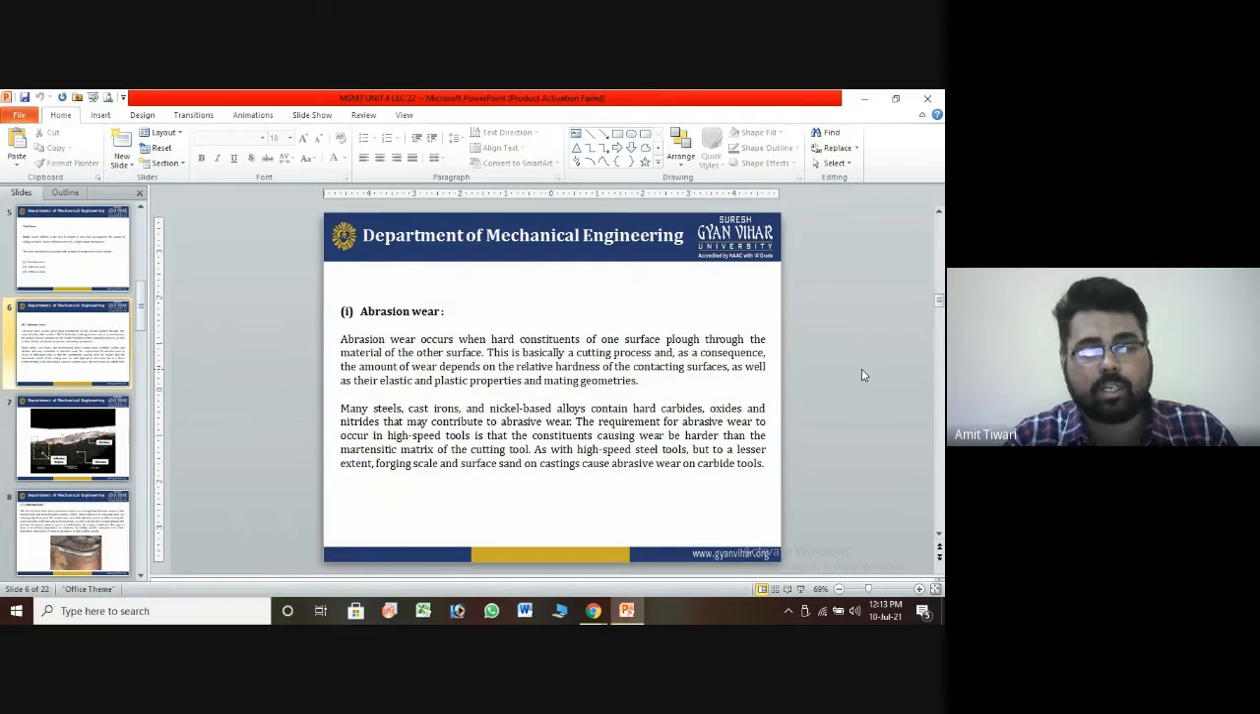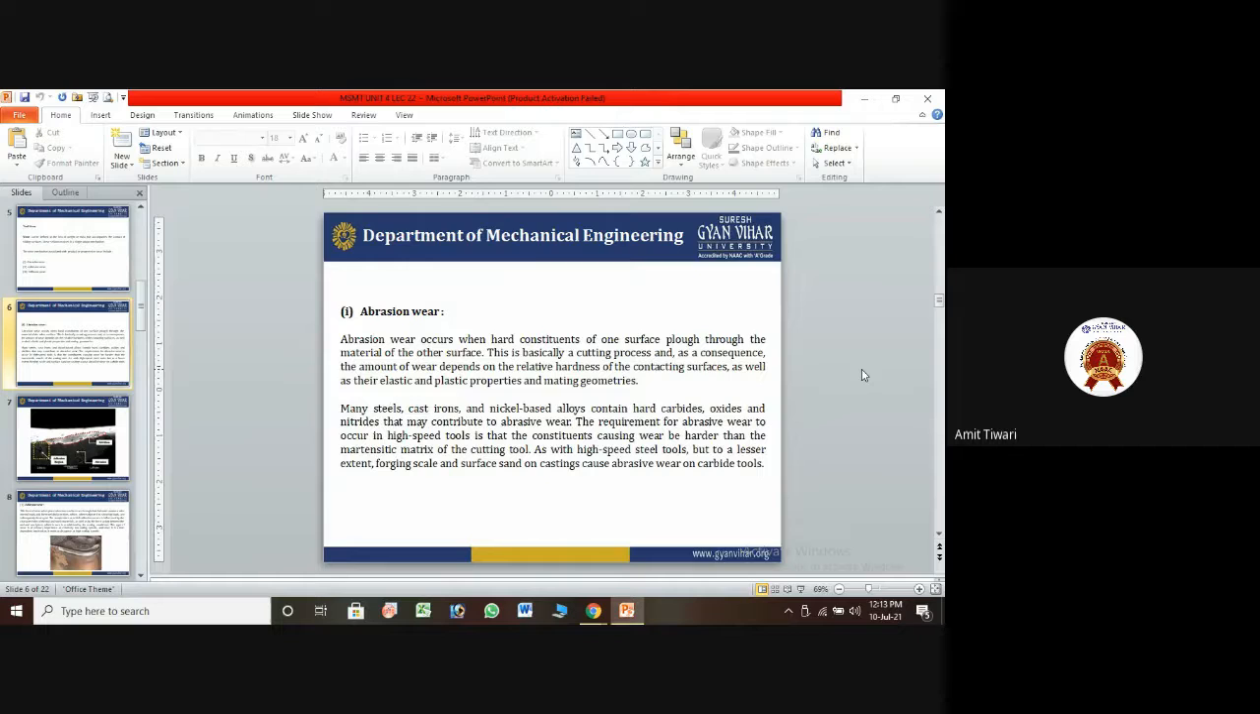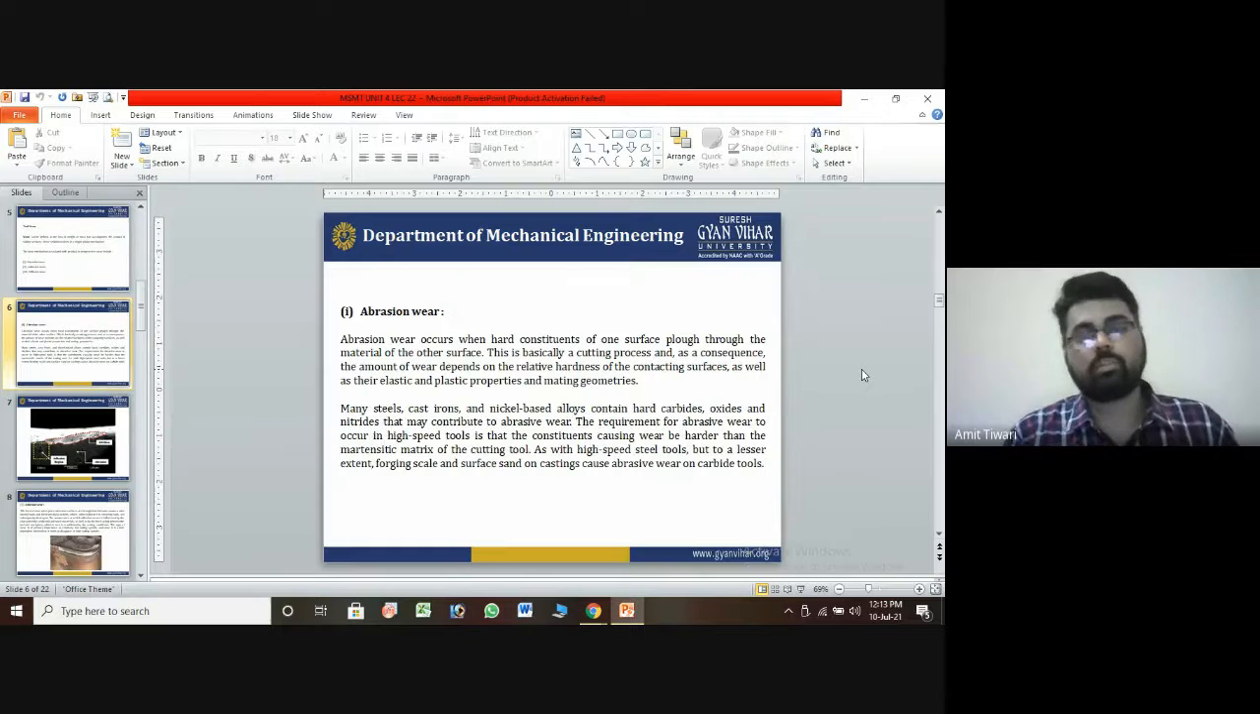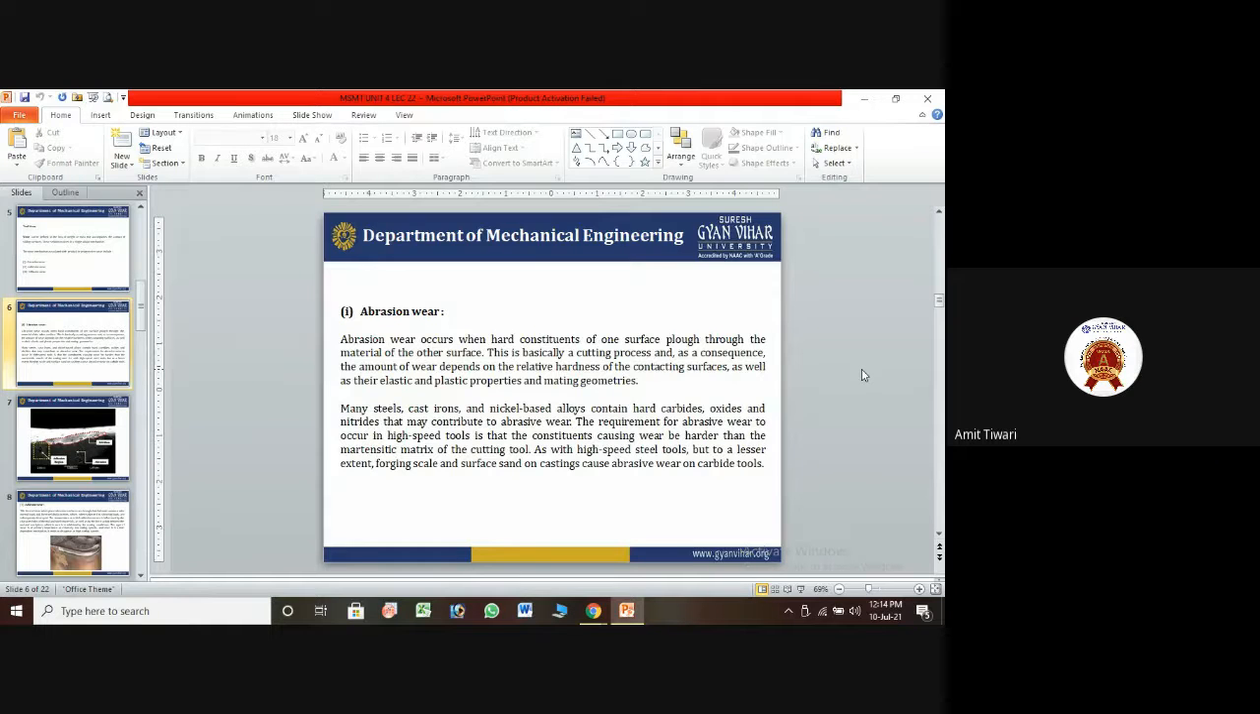As such, we can say many steels, cast iron, nickel-based alloys, hard carbides, oxides, and nitrides are constituents, and these abrasive materials are used for abrasive wear. The requirement for abrasive wear to occur in a high-speed steel tool is that the constituents causing wear be harder than the martensite matrix of the cutting tool. So, as with the high-speed steel tool, forging scale and surfaces cause abrasive wear on the tool.